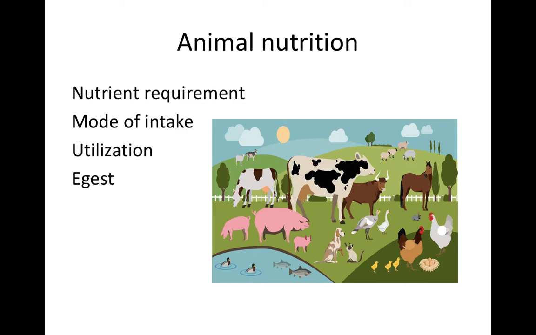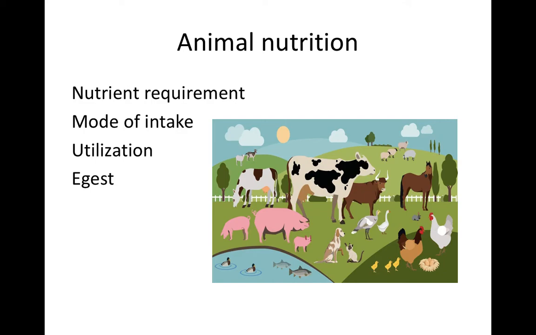The consumption of food by animals varies from one to another. And next is utilization, that is, how do animals metabolize the food which has been consumed by them? You call it utilization, that is conversion. And finally, excretion: how do the animals excrete the unwanted food? So these are the things that come under animal nutrition.